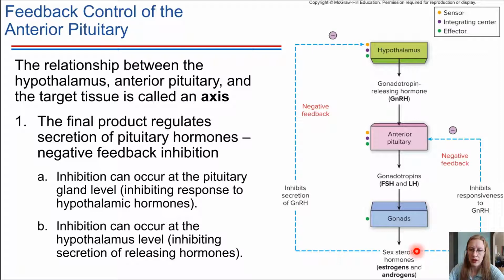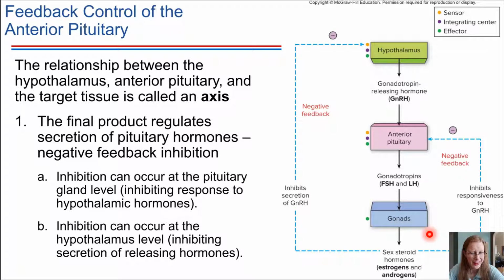Once there are sex steroid hormones circulating in the bloodstream, there are two things they can do. Number one, that concentration of sex steroids can exert a direct negative feedback onto the anterior pituitary. It causes the anterior pituitary to not be as sensitive to gonadotropin releasing hormone. Consequently, the anterior pituitary is going to stop secreting so many gonadotropins. So that's a negative feedback loop. It's going to cause the escalation of sex steroids to stop and to level off.